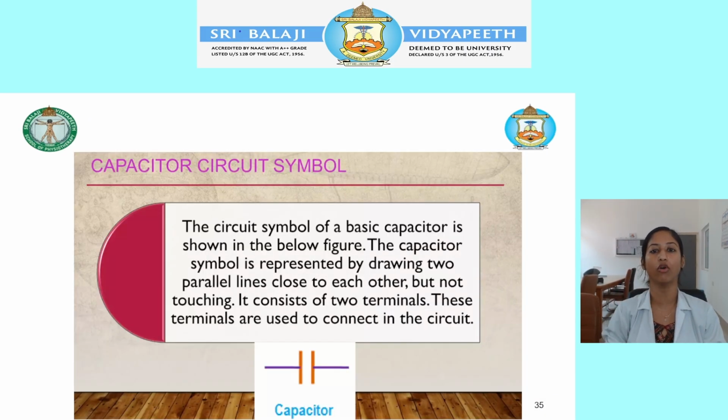And this is the symbol of a capacitor in a circuit. The capacitor symbol is represented by drawing two parallel lines close to each other. It consists of two terminals, which are used to connect it in the circuit.